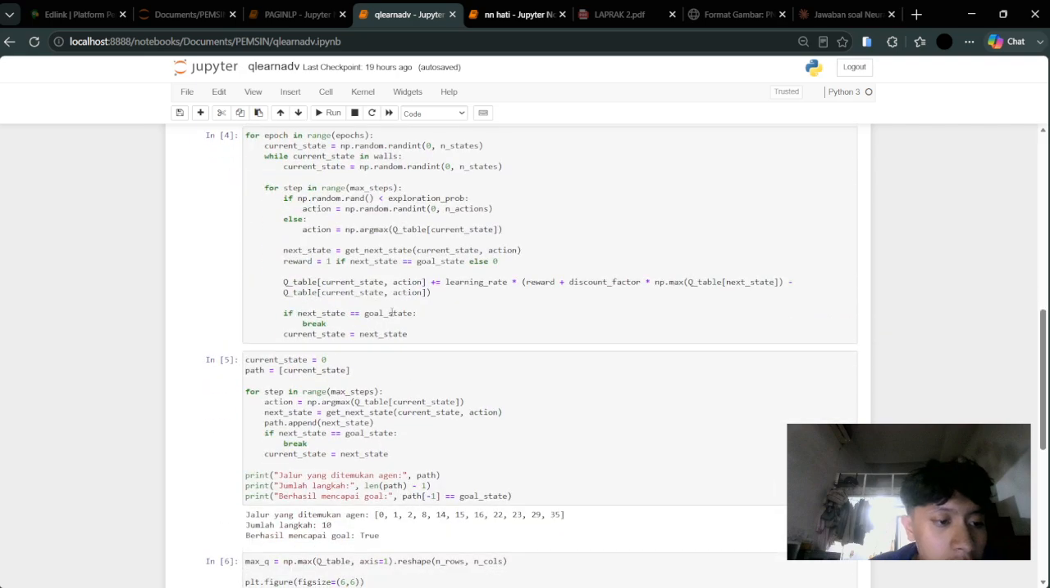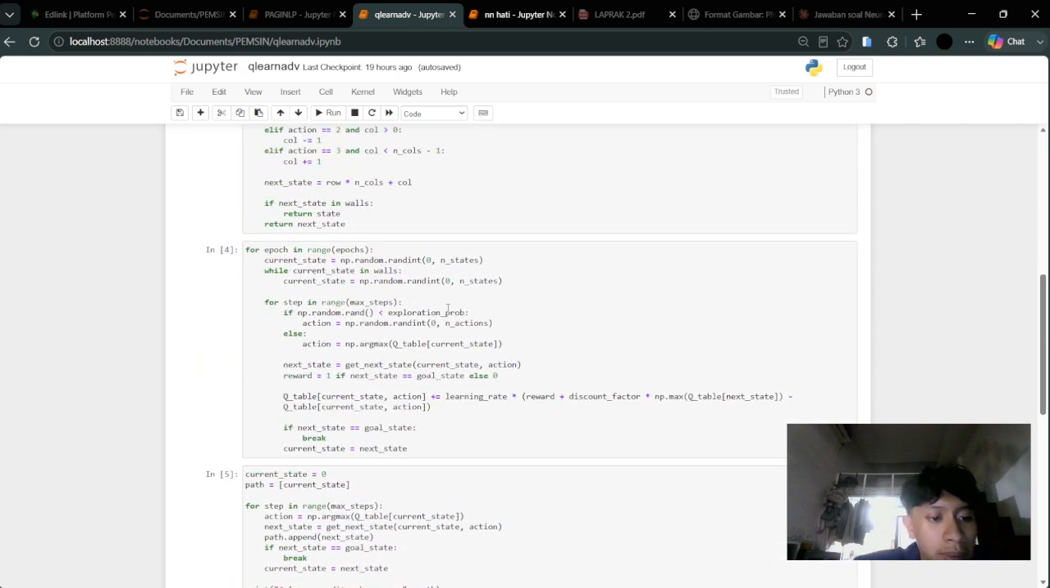And then the training loop, this is where the actual learning happens, repeated across 2000 epochs. In each epoch, the agent starts from a randomly chosen state, with a safeguard ensuring it doesn't start inside a wall. For each step, up to the max steps limit, the agent selects an action using the epsilon greedy strategy: with 20% probability it explores by choosing a random action, and with 80% probability it exploits its current knowledge by choosing the action with the highest Q value for the current state.